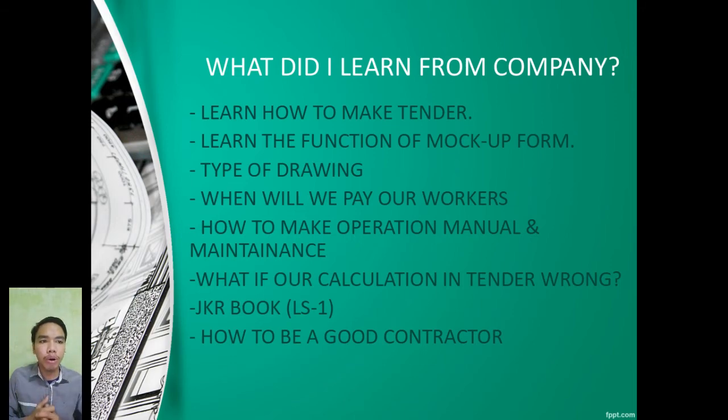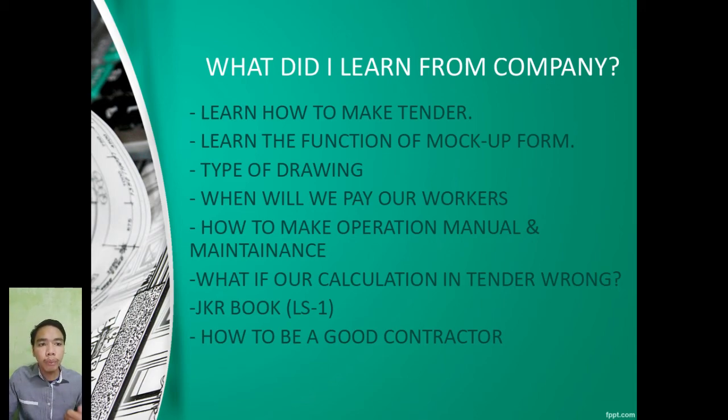Next, how to make the operation manual and maintenance. So we have an operation manual and maintenance that we need to do after the project is done. It is important because in the operation manual, all the catalogs of our products that we use are inside the file. So when maintenance happens in the building, the maintenance team will refer to the file so that they can make their job easier.